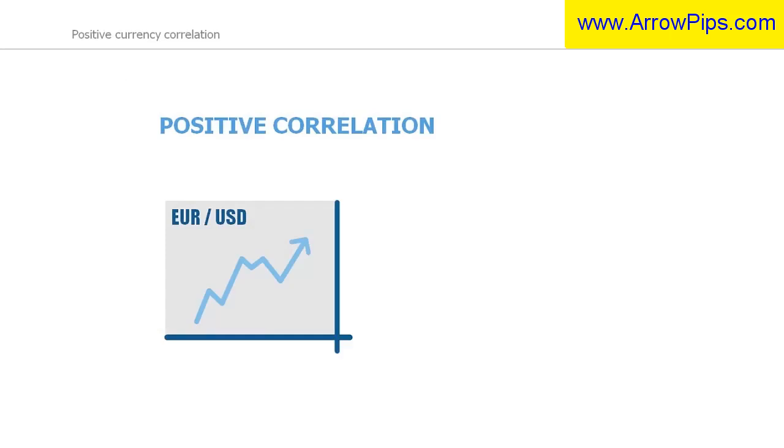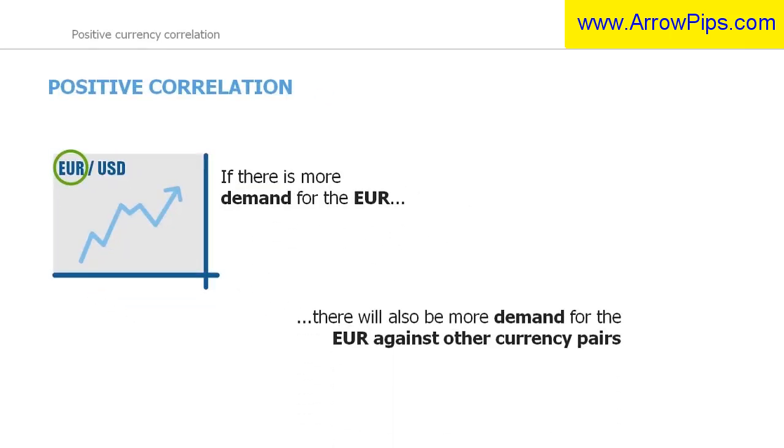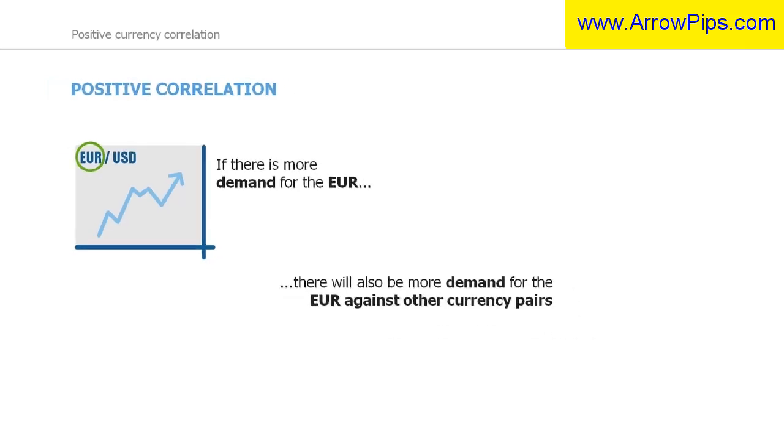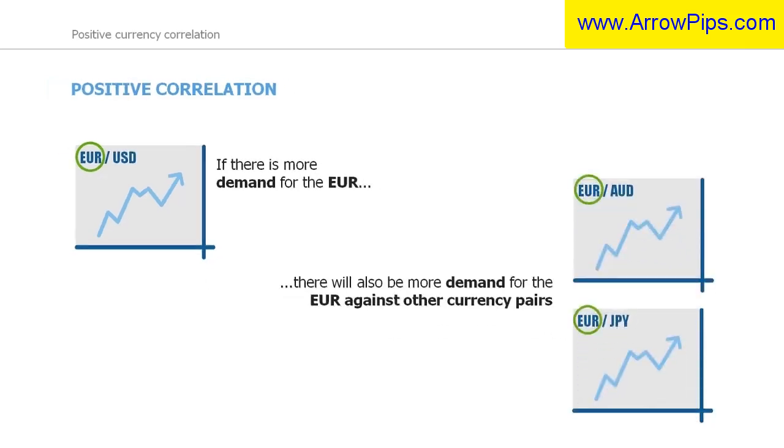Let's explain positive correlation using the euro and the dollar. If the euro dollar increases in value on a price chart, this can mean that either the euro is in higher demand or the dollar is in less demand. If there is more demand for the euro, then there will also be more demand for the euro against other currency pairs as well. For example, if the euro dollar increases in value because the euro has become stronger, we can anticipate the euro to rise against the other currency crosses like the euro Australian dollar and the euro yen.